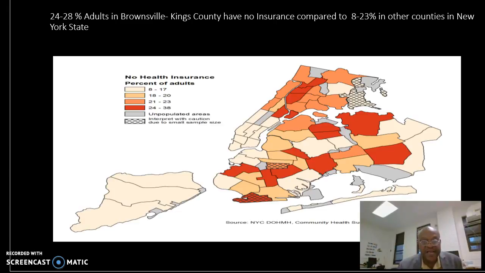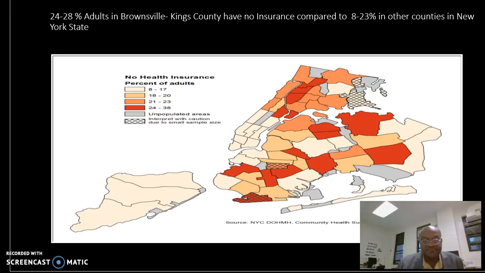I have a slide of the counties in New York City painted in different colors. You can see my county is the one painted with red color. We have a high percentage of adults with no health insurance, 24 to 38%, as is indicated there.